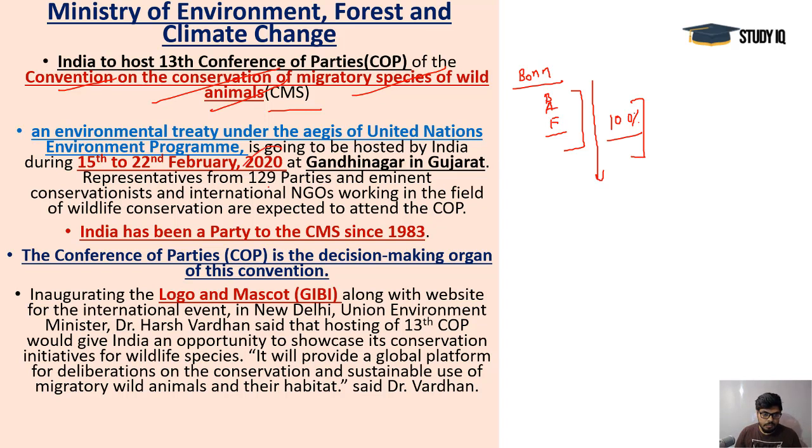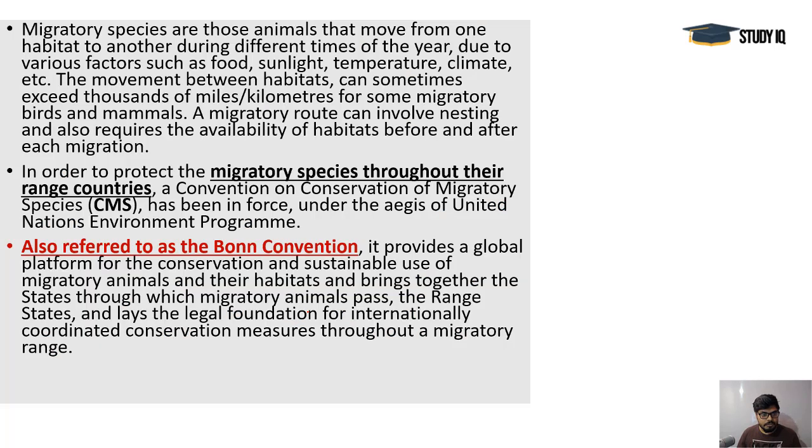Next year, 2020, in Gandhinagar, Gujarat, the 13th COP of this CMS will be held. COP means Conference of Parties, as it happens for the Framework Convention on Climate Change. So the 13th COP is going to be happening in Gandhinagar, Gujarat, and India has been a signatory to the CMS since 1983. So it has been 35 years that we have been a party to this particular convention. And this time the logo and mascot of COP are also launched; the minister launched it.